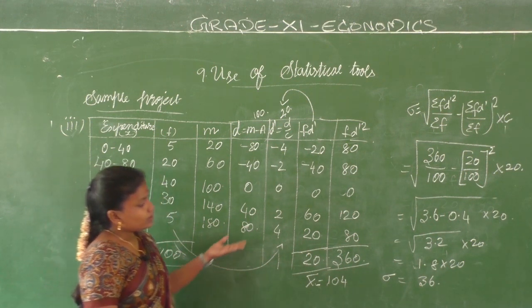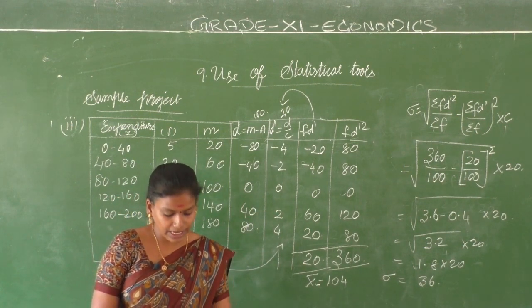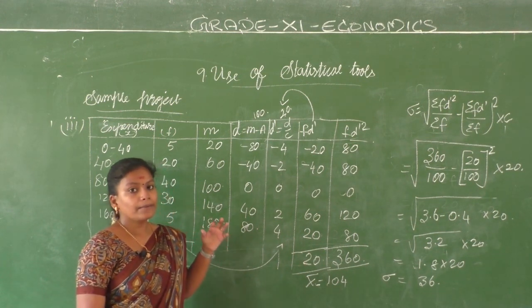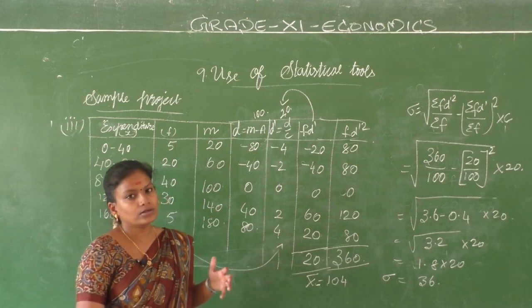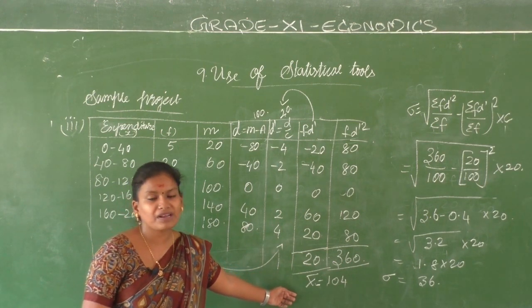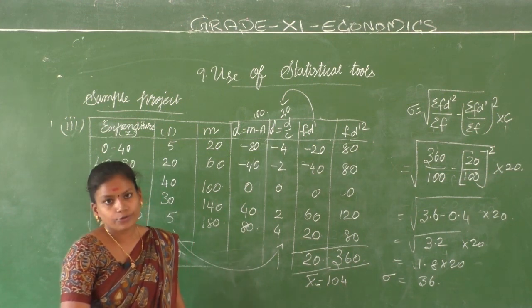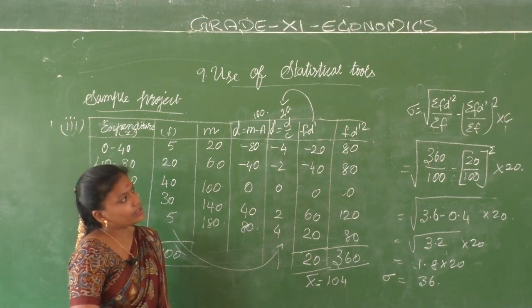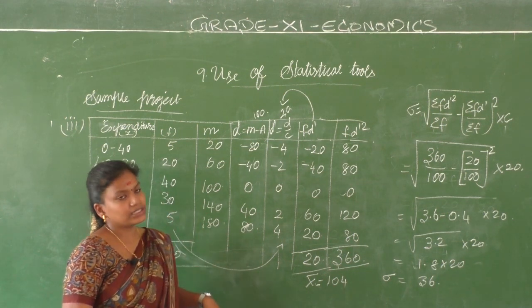Understood? So this is how you calculate your standard deviation. So what do you get from that? What is your observation that you have done here? The mean expenditure, the average expenditure done on toothpaste is what? 104 rupees per household. The standard deviation is 36 rupees. Clear children? This is the method you need to calculate your arithmetic mean and standard deviation.